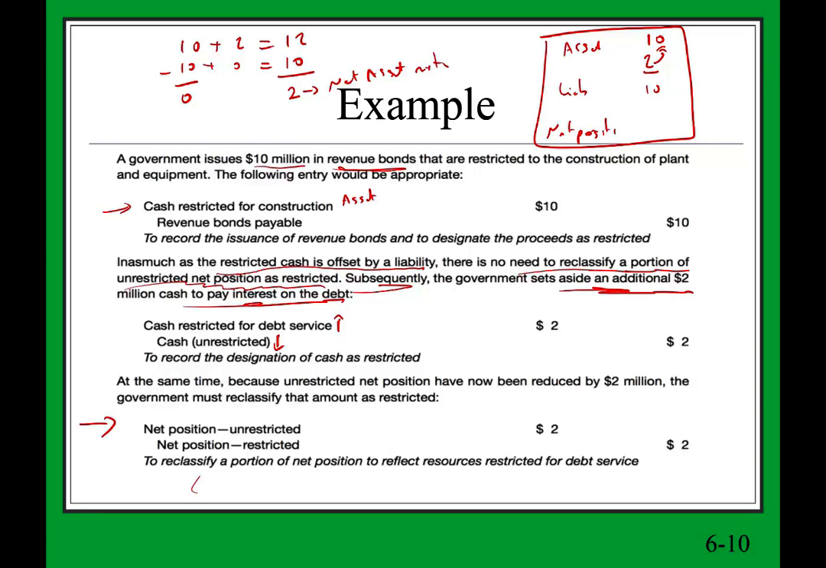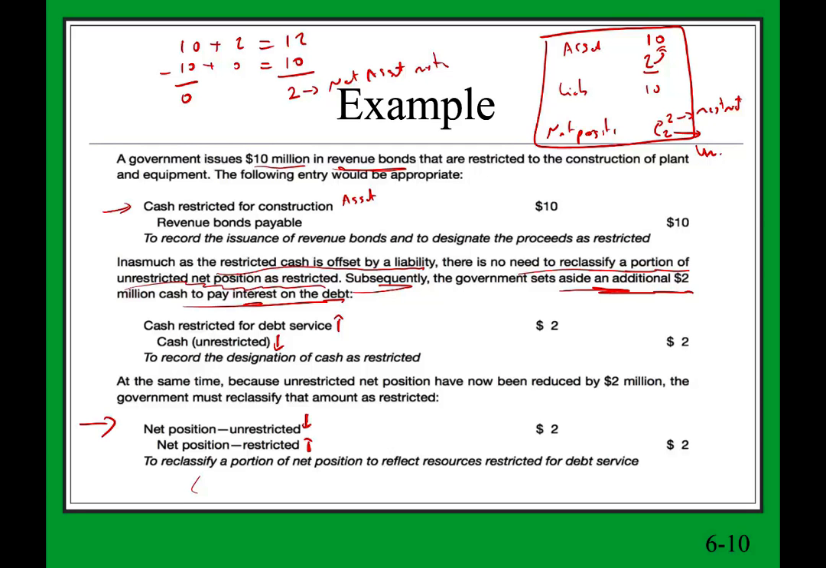We are going to credit net position restricted. We are going to increase the restricted net position, and we're going to decrease the 2 million in unrestricted net position. So basically, whatever number we have here, we're going to take 2 from the unrestricted and make it restricted. So this was unrestricted, and this new 2 million is restricted. So that's what we did. This is what ended up happening.